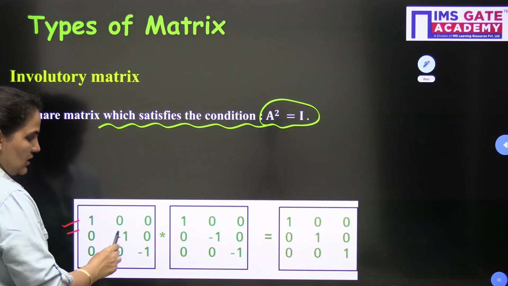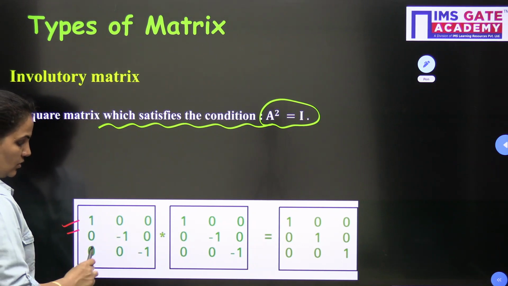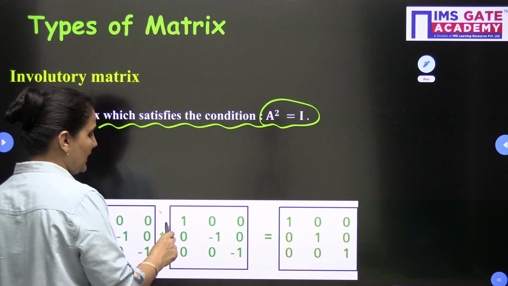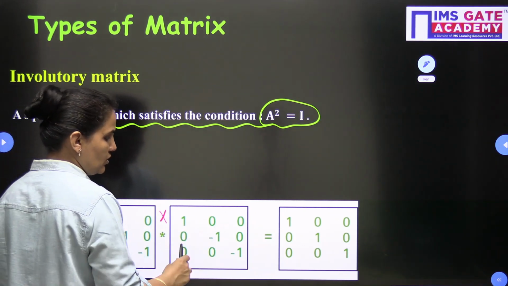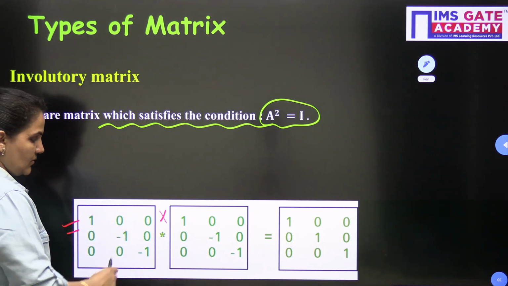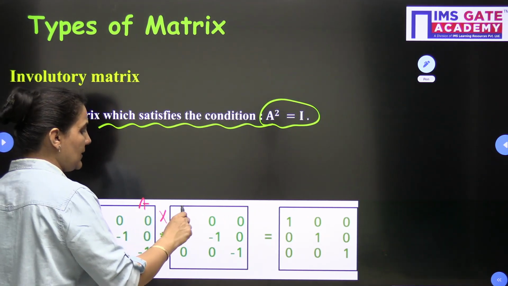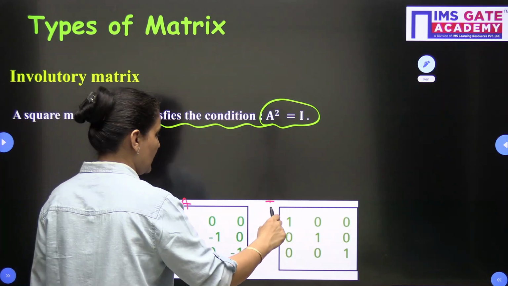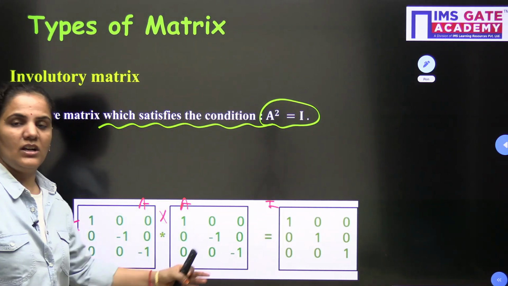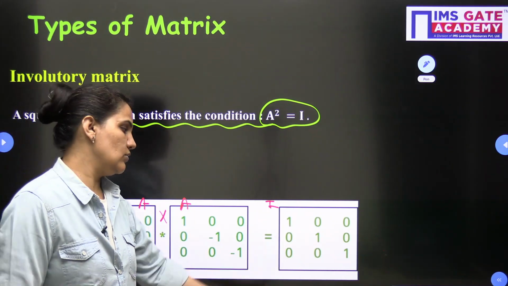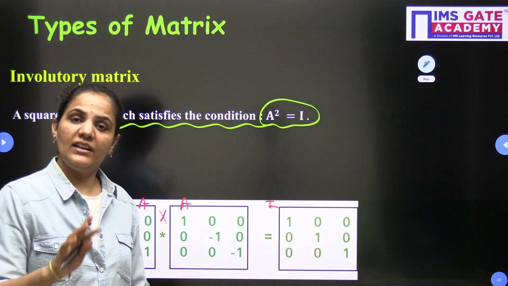So you can see one example also here in front of you. 1, 0, 0, 0, -1, 0, 0, 0, -1. When I multiply this with the same matrix, 1, 0, 0, 0, -1, 0, 0, 0, -1, this is A, this is A, and this will give me the identity matrix I: 1, 0, 0, 0, 1, 0, and 0, 0, 1. So this is called an involutory matrix.